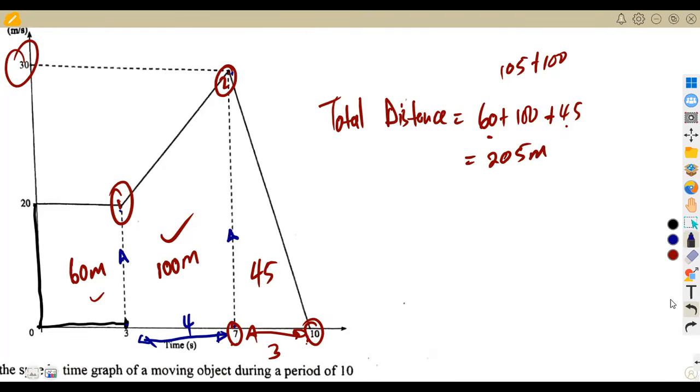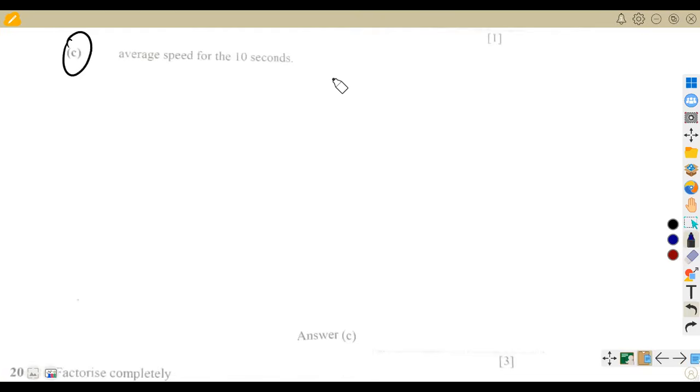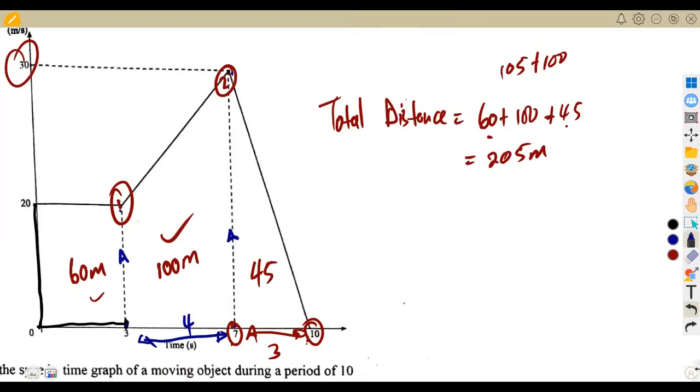The question there was to calculate the average speed of the whole journey, which is the average speed for the 10 seconds. After 10 seconds, our average speed is taken from the total distance traveled over the total time taken.